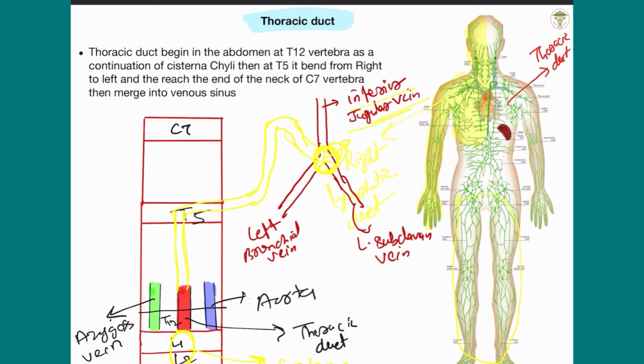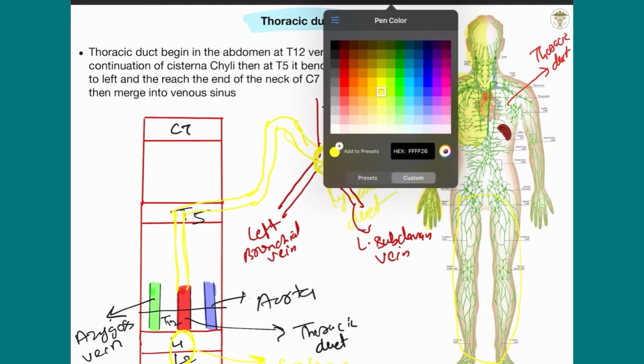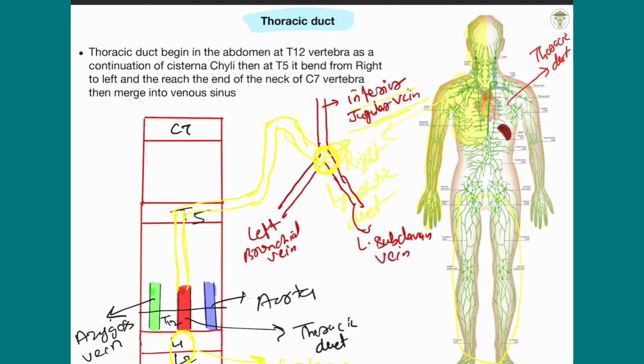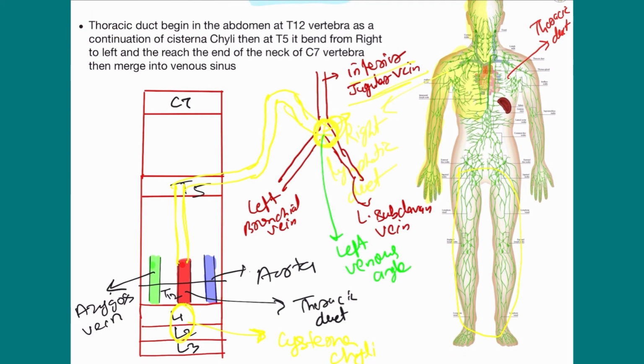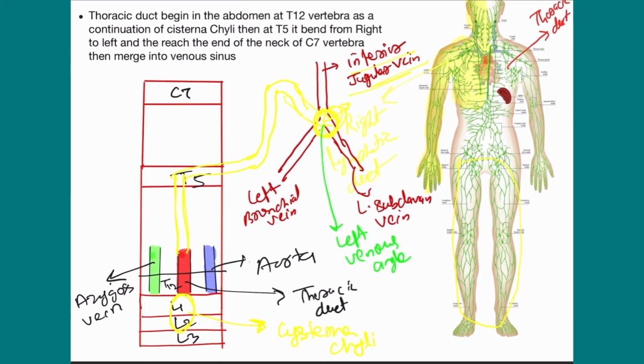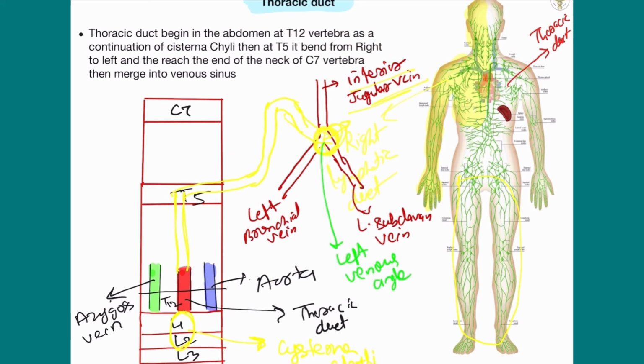So this is the left venous angle where these 3 veins also merge, and the lymphatic duct also opens into this angle, the left venous angle. I will also write it so you will not forget. This is the left venous angle, the angle where these ducts merge. So please learn this because many questions are asked from this, and I will discuss in short how this occurs.